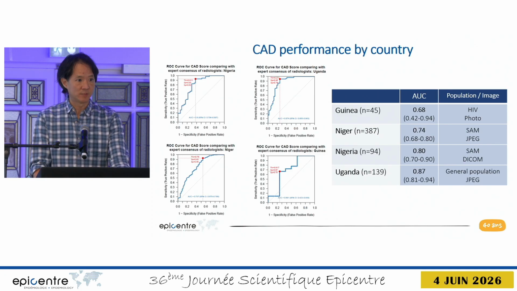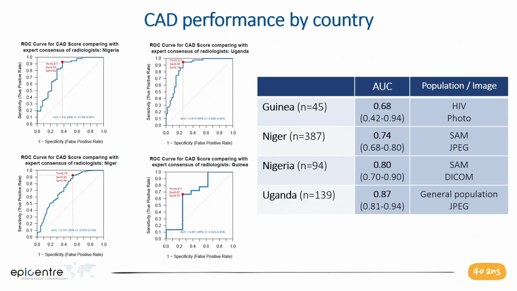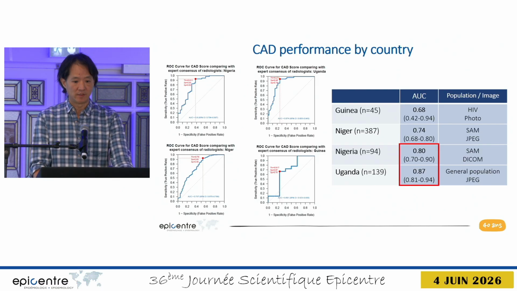This is the CAD performance broken down by the 4 country sites. We can see the ROC curves on the left and the AUC values in the table. There's a decent range here from 0.68 to 0.87. However, it's difficult to make comparisons between these countries because there was quite a difference in the population characteristics and also in the image format that was used as well. And you can see that in the right-hand column. However, in general, the sites that had the better image quality, Nigeria and Uganda, showed better performance, with AUCs reaching 0.8 or above.